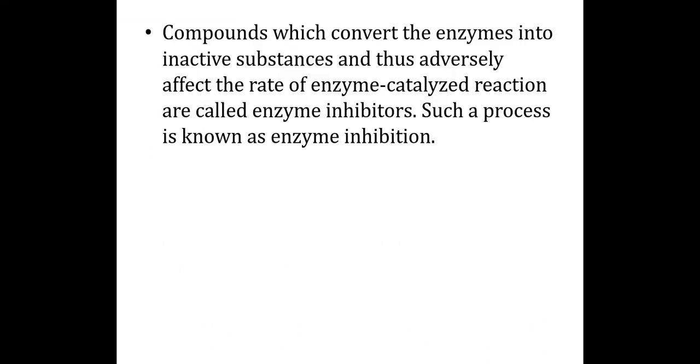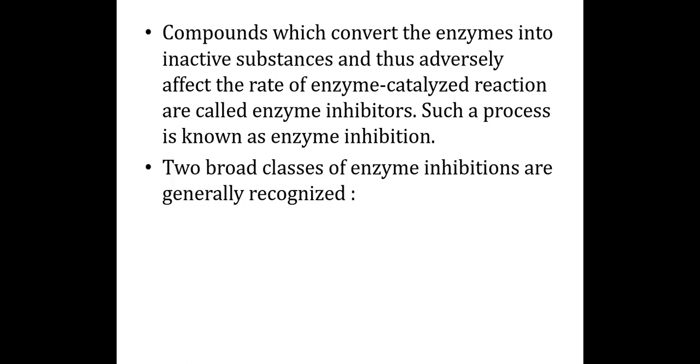So the compounds which convert the enzyme into inactive substances and thus adversely affect the rate of the enzyme reaction are called enzyme inhibitors. Such a process is known as enzyme inhibition.